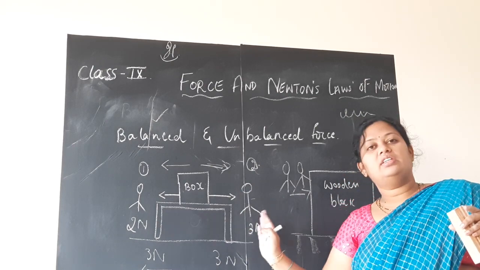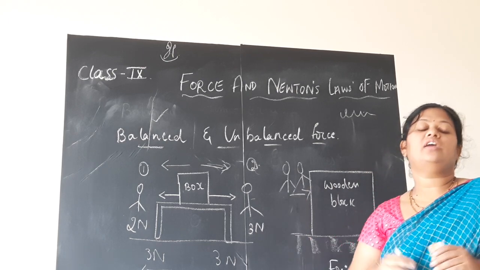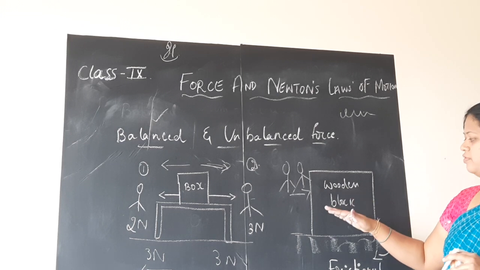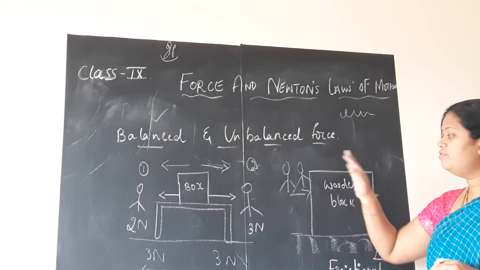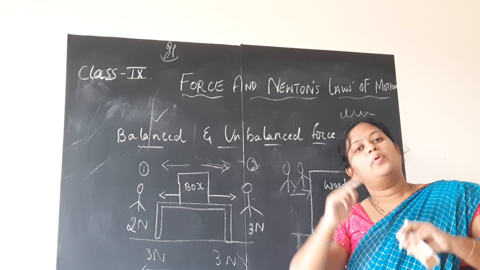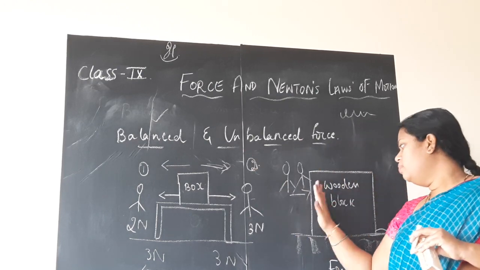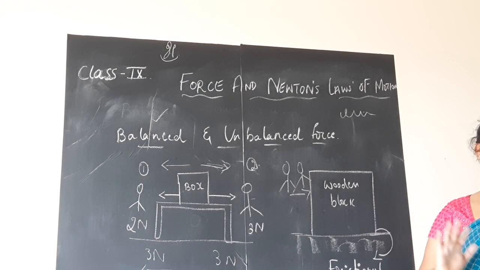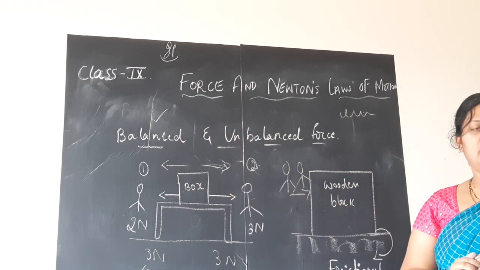How? We studied now in this case 3 Newton cancelling 3 Newton, 0, the body is stationary. That is what is happening here, children. The frictional force between the wooden block and the floor, as well as the force which we are applying in order to move the wooden block, both are getting balanced. Hence, the wooden block is not moving. It continues to be in the state of rest. Hence, balanced force is said to be present here.